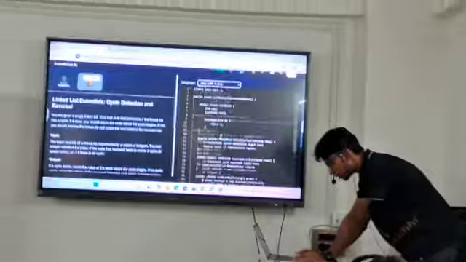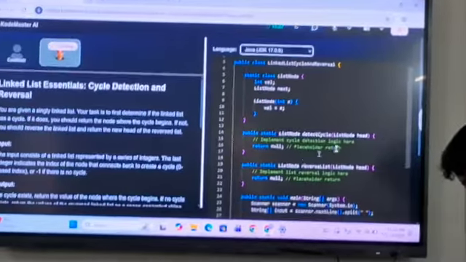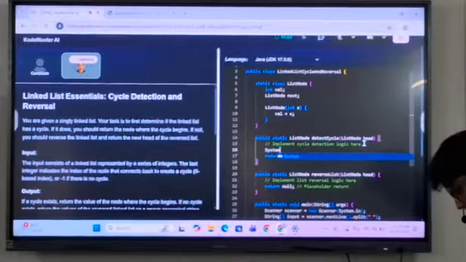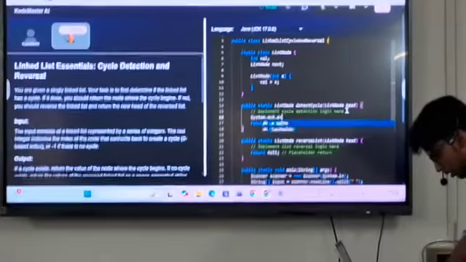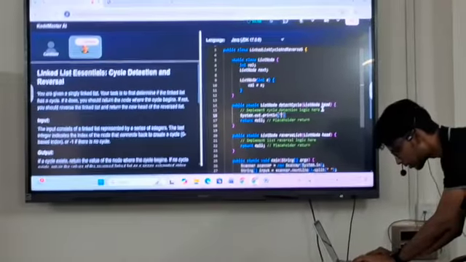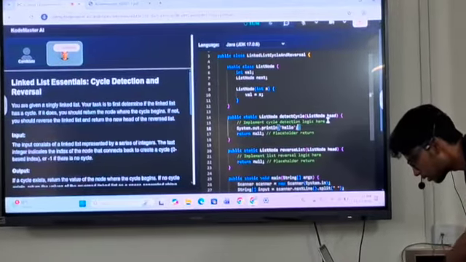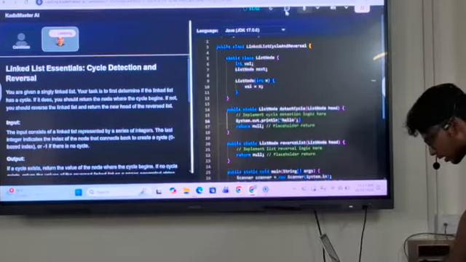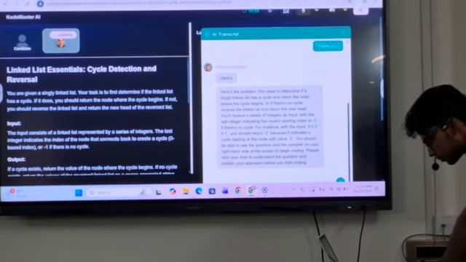Let's say I will take Java, and let's say I have to implement a cycle logic. I can simply write normal things like system.out.println hello, and I can tell, hey Kodey, I'm done with the problem.